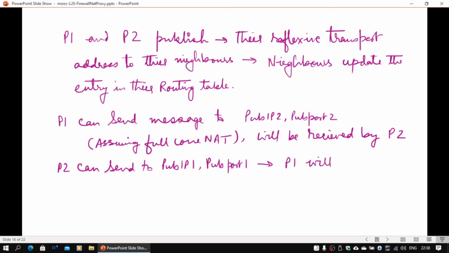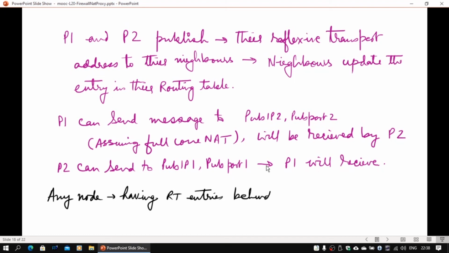So they can initiate the connection to P1 and P2. P1 will send a message to P2's public IP address and port, as I mentioned earlier, and P2 will do the same.